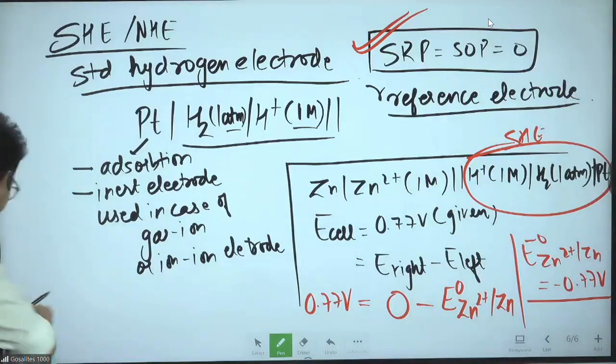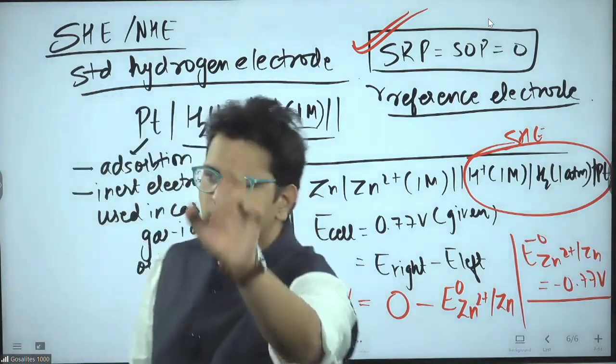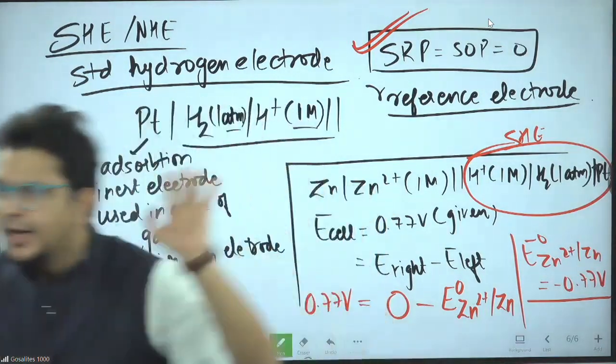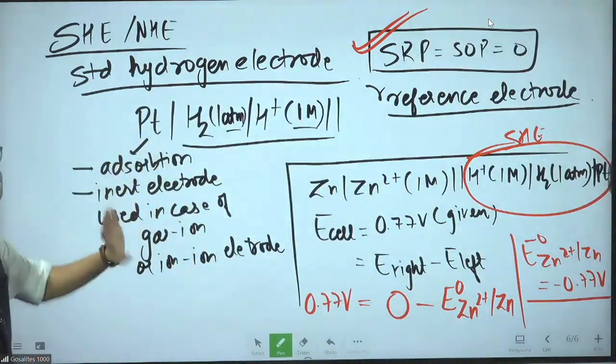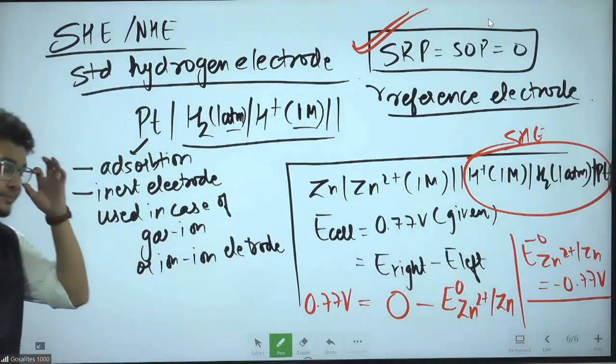The compulsory condition is that every species should be 1 molar and every gas should be at 1 ATM or 1 bar. If not, you cannot find the SRP or SOP.